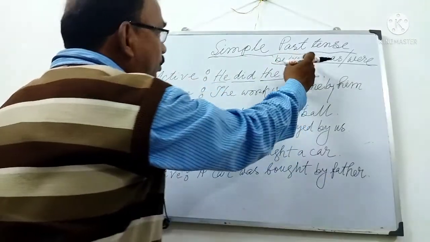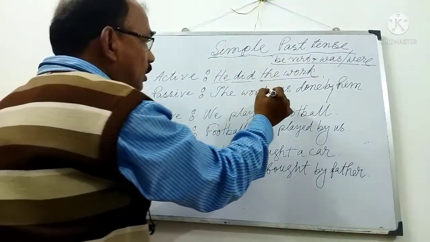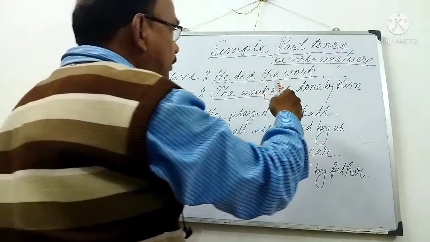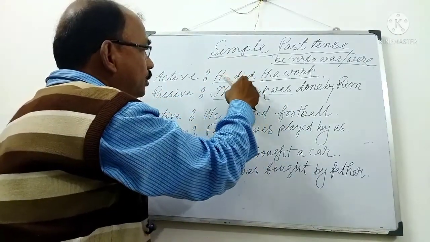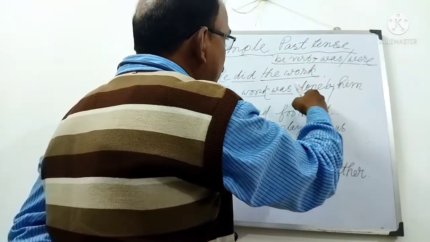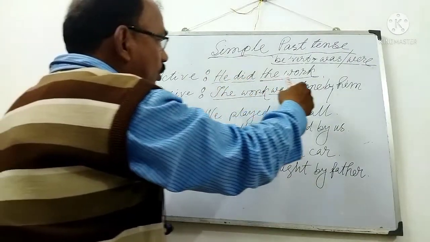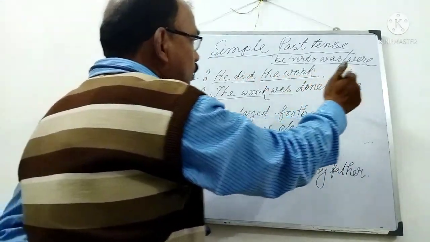Then according to the be verb, was or were, it will be was. Okay. Then third form of main verb: do, did, done. Then subject will be object adding by, and he changes into him.